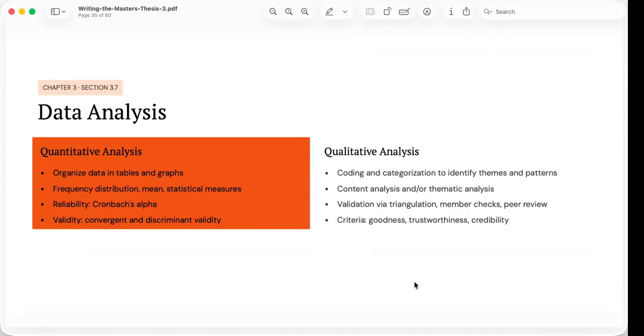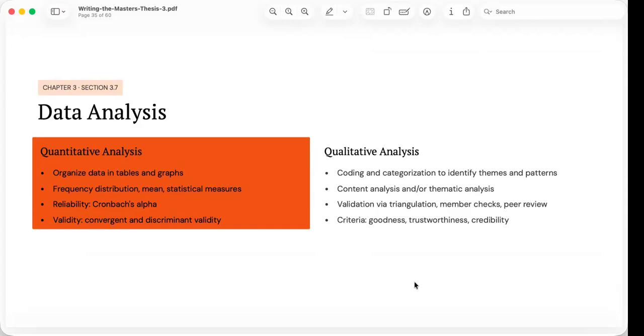Collecting data is only the beginning of the research process. The real value of research lies in transforming raw information into meaningful conclusions. Data analysis provides the procedures through which that transformation occurs. And we do this per statement of the problem.